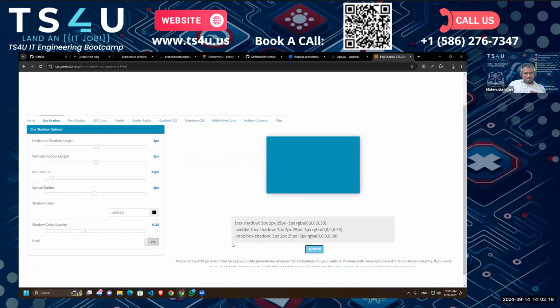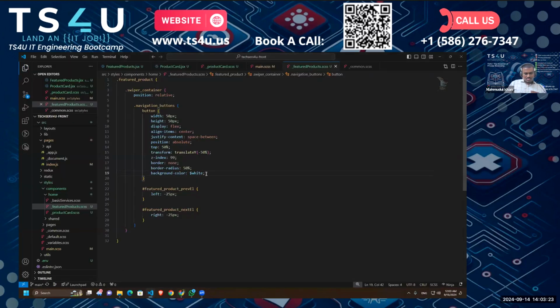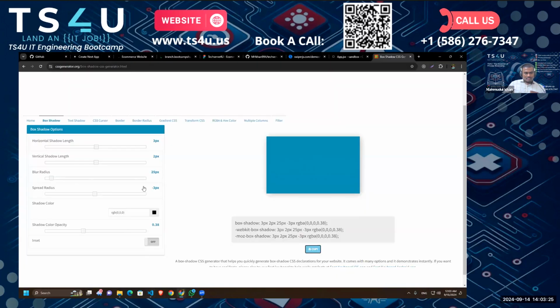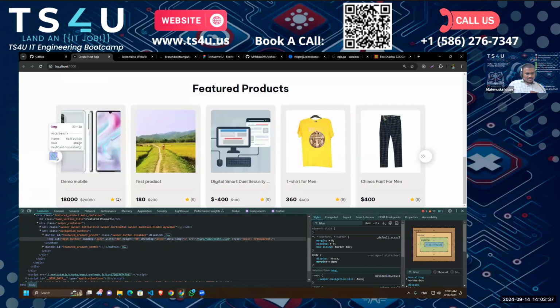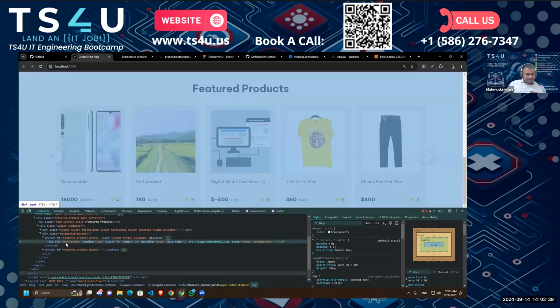Okay, that looks fine, and just copy it from here, and now just use it in your element. Let's see how it looks. Okay, now it looks like it's a little bit elevated from other elements. So there is still some styling problem here.